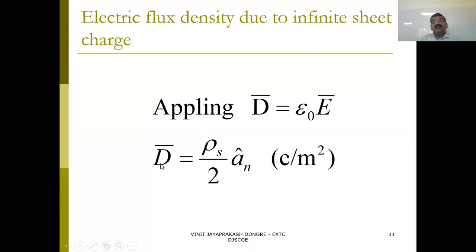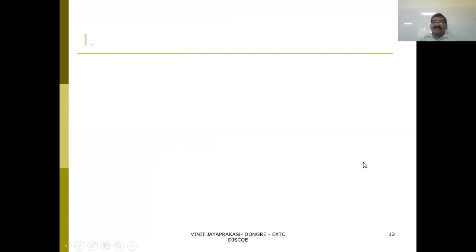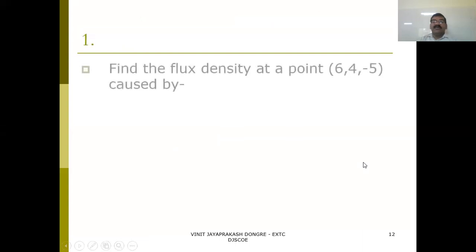So here, what will be the formula? D equals rho s upon 2 a_n coulomb per meter square. By applying this relation to the formula for the electric field strength, for the surface charge distribution, we get rho s upon 2 a_n. Simply calculate the unit vector, and you will get the electric flux density. That's it. Now we will go for a very simple problem.